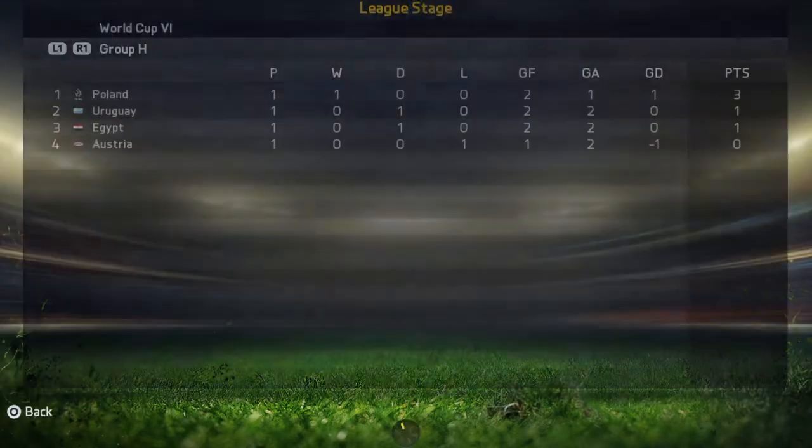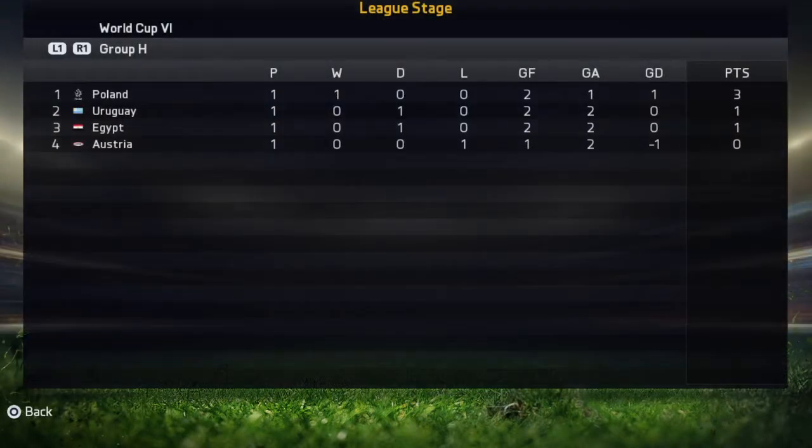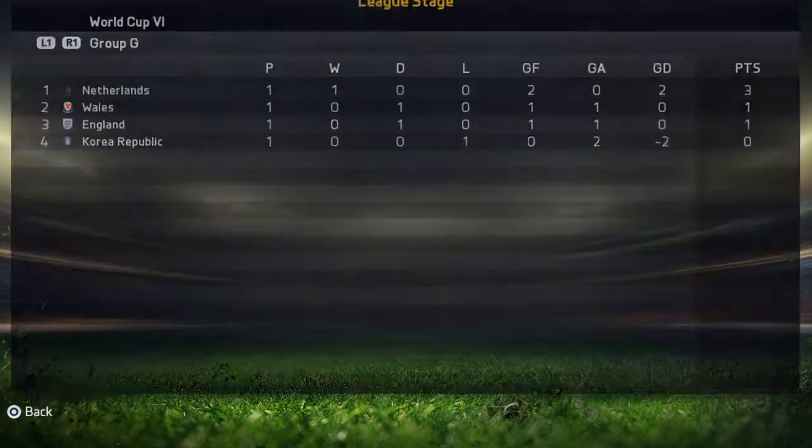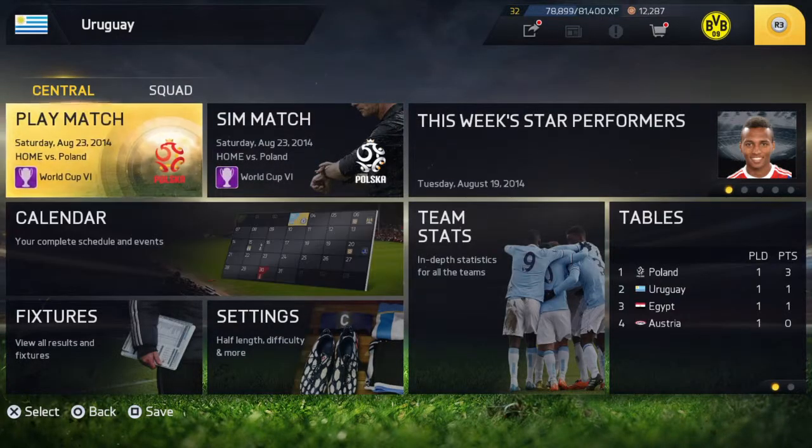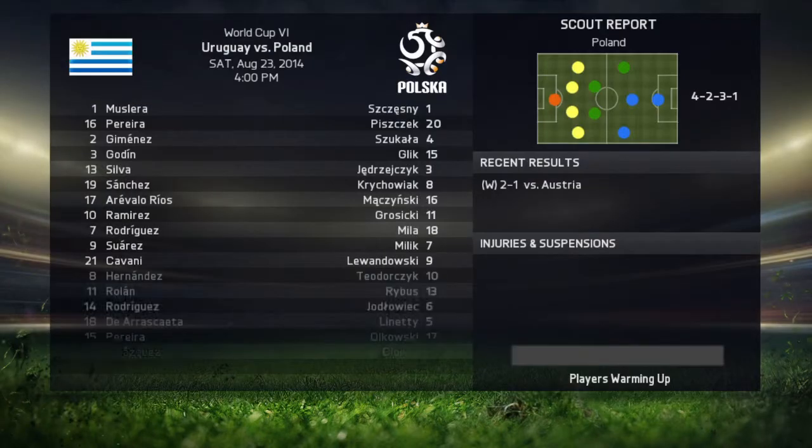So after one full round, there's nothing really else to it. Here are the groups. It'll start coming into play after the next round.